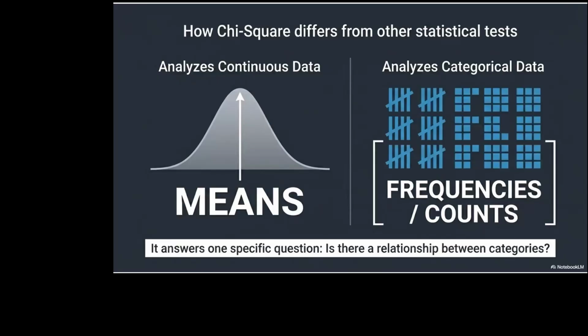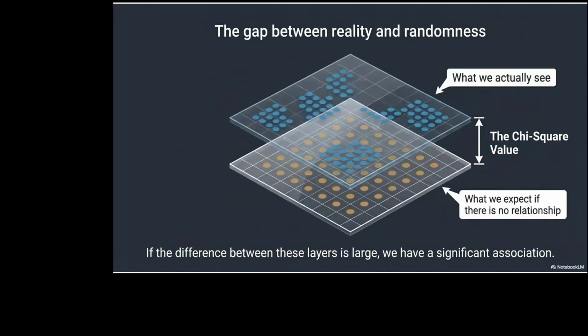I hope you understand what categorical variables are now. Categorical variables are frequencies. They're just counts. They are not continuous data. Continuous data means 1.1, 1.2, 1.3. All the midpoints are also meaningful. For just nominal and ordinal variables, you are just counting them, just ranking them. The midpoints are not meaningful. That is what I meant there. Now, is there a relationship between two categories is what we are studying here.